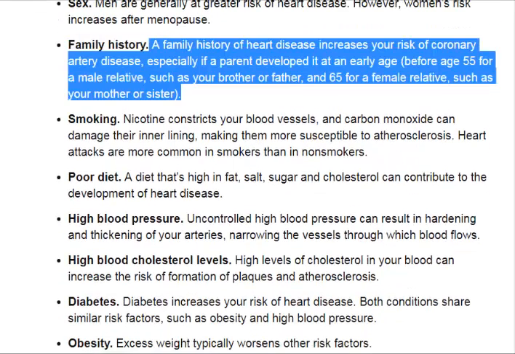Family history. A family history of heart disease increases your risk of coronary artery disease, especially if a parent developed it at an early age, before age 55 for a male relative, such as your brother or father, and 65 for a female relative, such as your mother or sister.